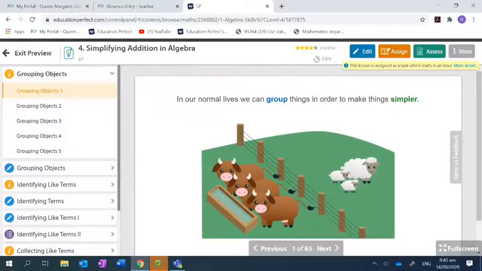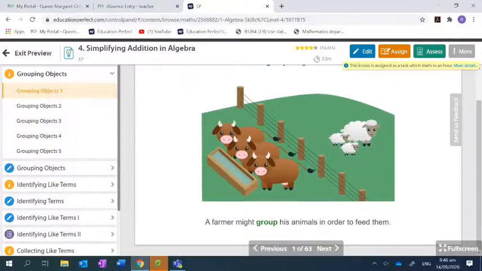In your normal life, if you walked into this room, you wouldn't say, oh, there were 10 students over here and 12 students over there. You would say that there were 22 students in the room. Does that make sense? You wouldn't say, I have a pen, I have another pen, I have another pen. You'd say, I have 4 pens, right? We group things together to make our lives easier. And that's what we're doing here. That's all that combining like terms is doing. It's grouping things together to make things simpler. Okay? So, here you go.